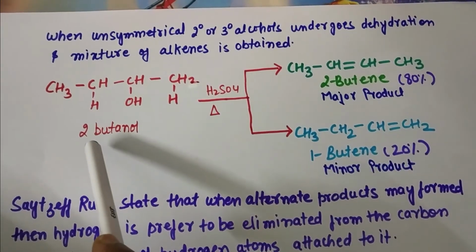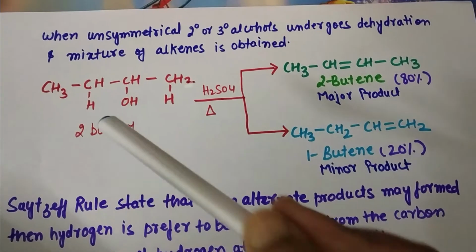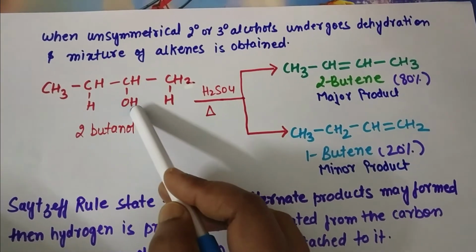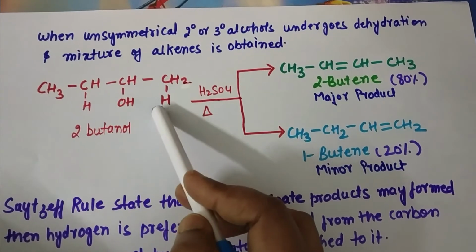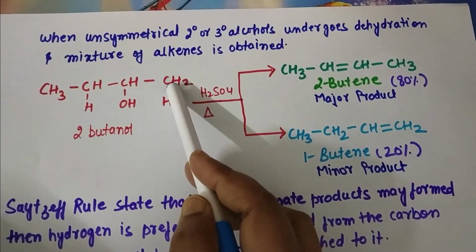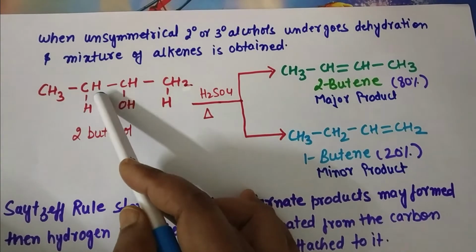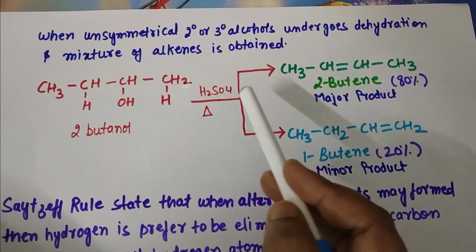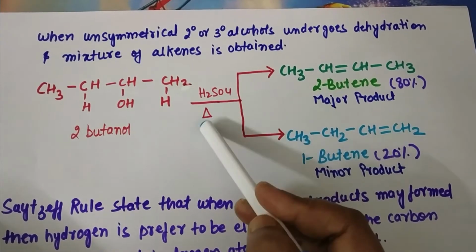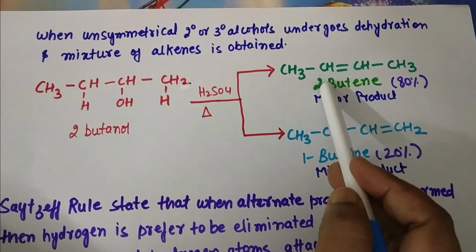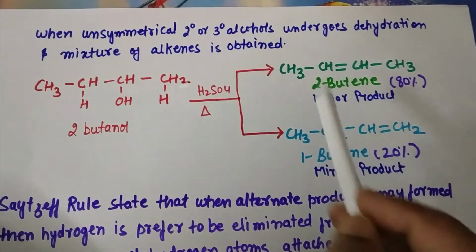Here I am taking the example of 2-butanol, where the hydroxy group is present on the second carbon and both the neighboring carbons have hydrogen. So here you can see CH3 and CH2 group is there. In the presence of H2SO4, which is a dehydrating agent, and heat, there is a possibility of formation of two types of product.